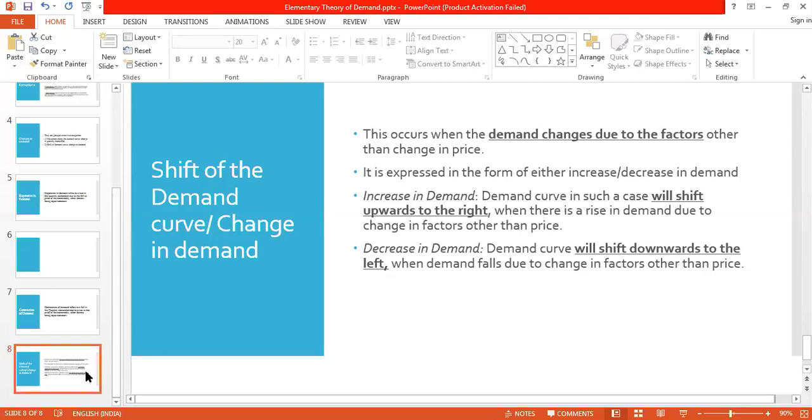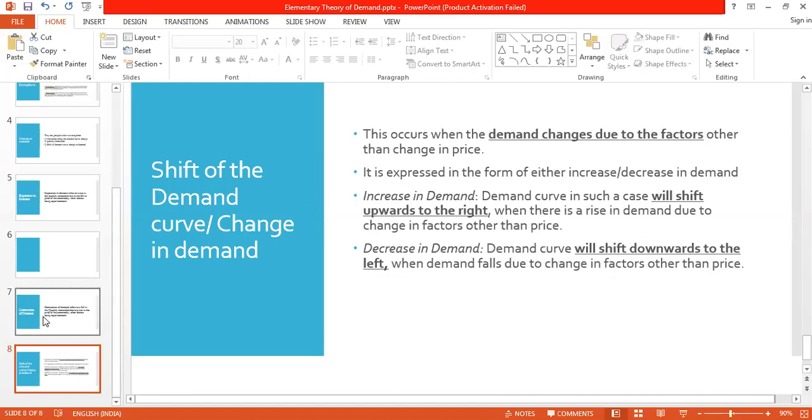Ma'am, if this is all occurring due to the change in price, and in the definition it is written, it changes due to factors other than change in price. Yes, see over here when the demand falls due to the change in factors other than price. I've stated over here, even in the screen that I've shared, increase in demand and the decrease in demand.